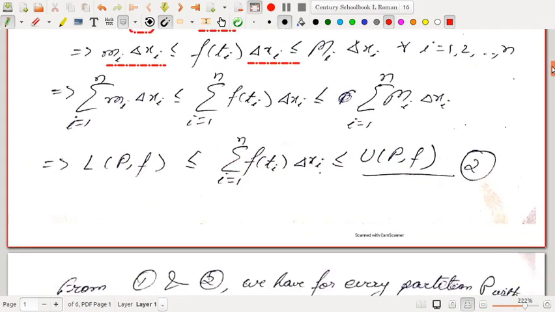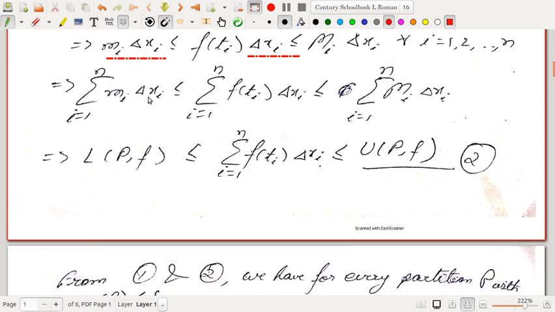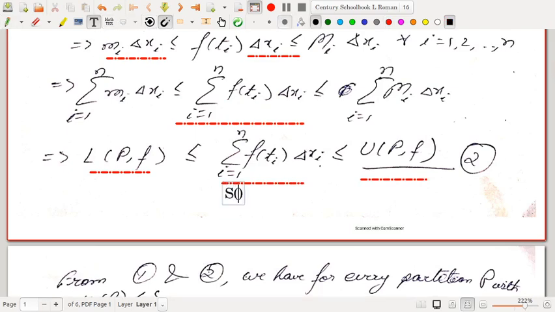Then we can take the sum. So the summation of mi delta xi is less than or equal to the summation of f(ti) delta xi. This is nothing but S(P,f), the Riemann sum for the tagged partition P. This is L(P,f), as you know. This is S(P,f), and this is U(P,f). I had not written it here, but this is S(P,f) for the tagged partition.